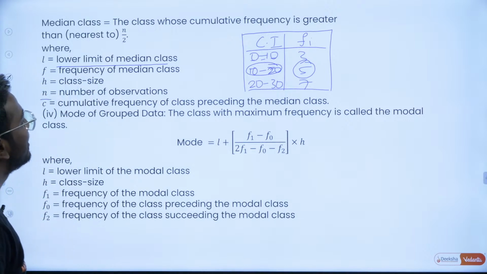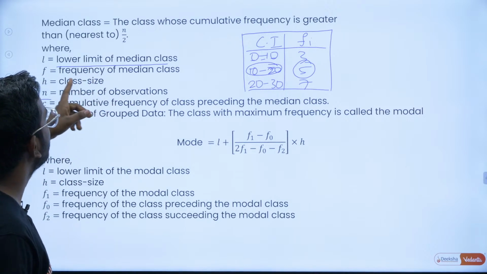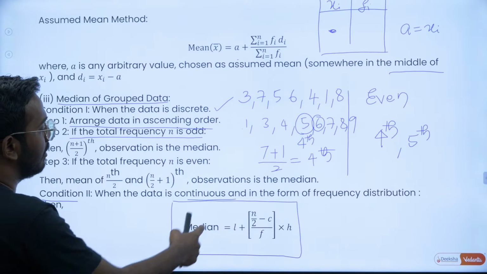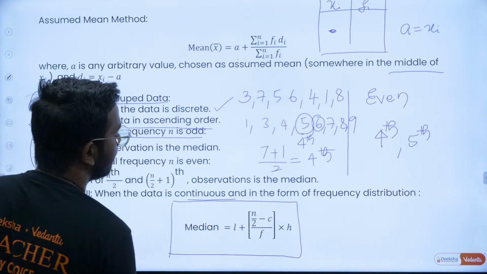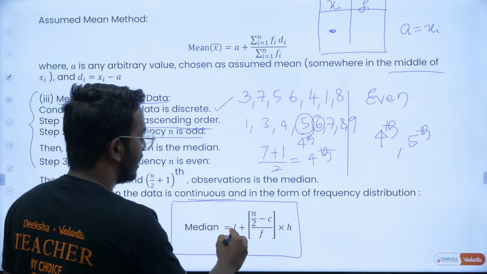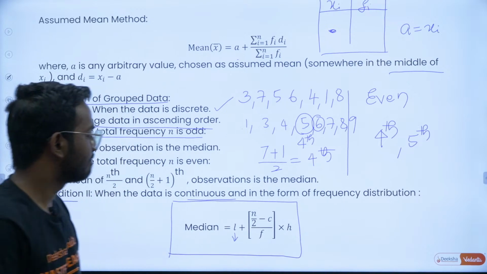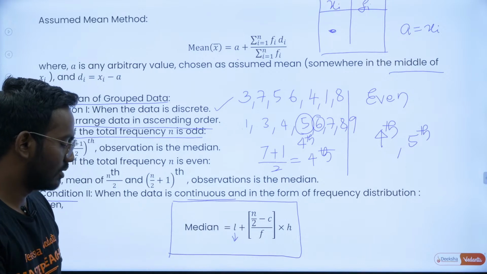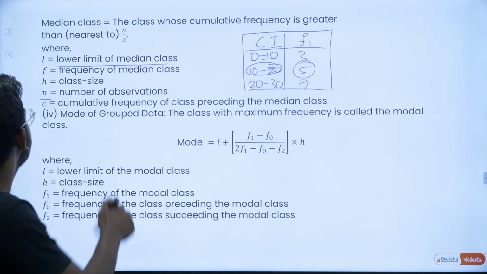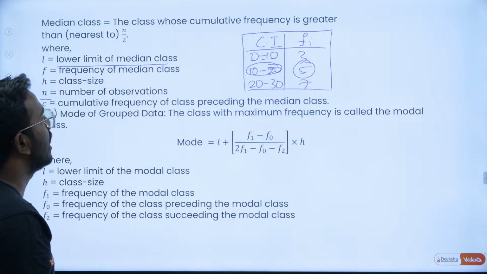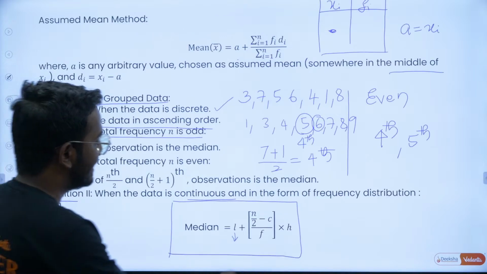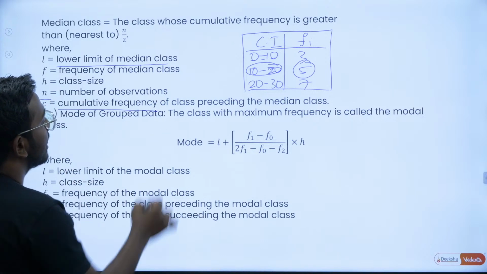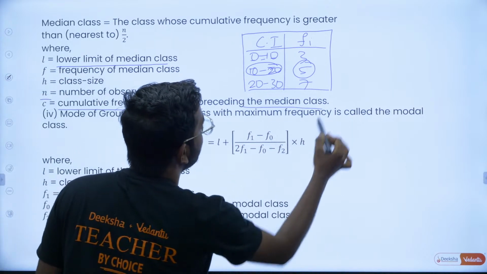So now you have the formula: median = L + ((n/2 − C) / F) × H, where L is the lower limit of the median class, n is the number of observations that you have, and C is the cumulative frequency of the class preceding the median class.